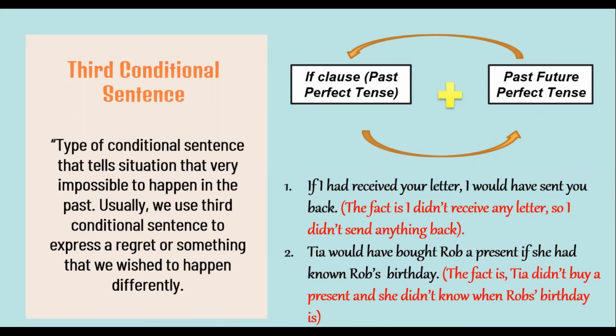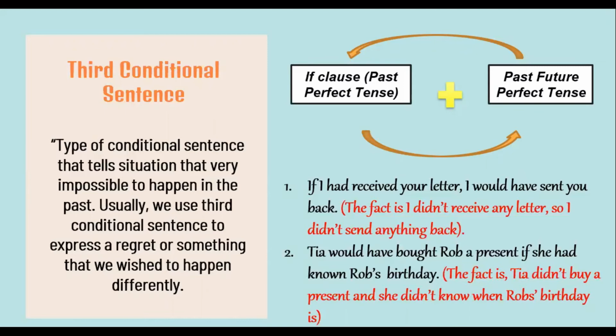The last type is third conditional sentence. What is third conditional sentence? It's a type of conditional sentence that tells about a situation that is very impossible to happen in the past. Usually, we use third conditional sentence to express a regret or something that we wish to happen differently.